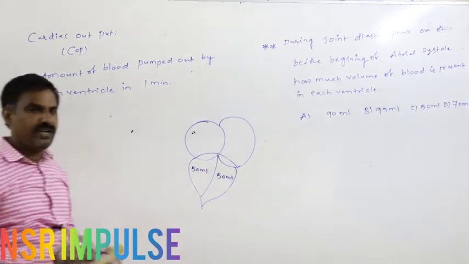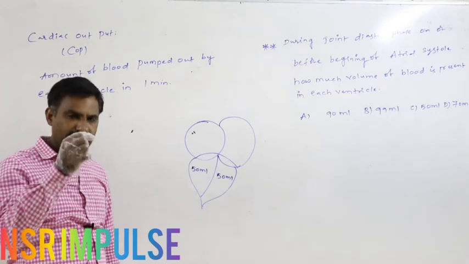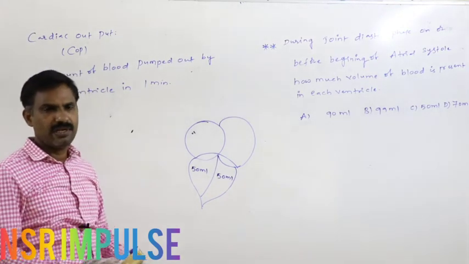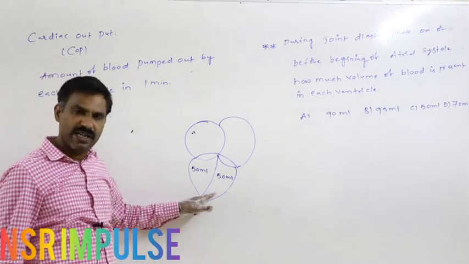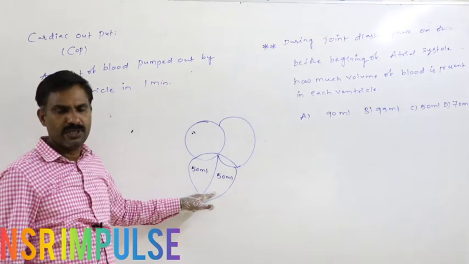So definitely, again at the end of ventricular relaxation, or ventricular diastole, 120 ml of blood has to be made up.